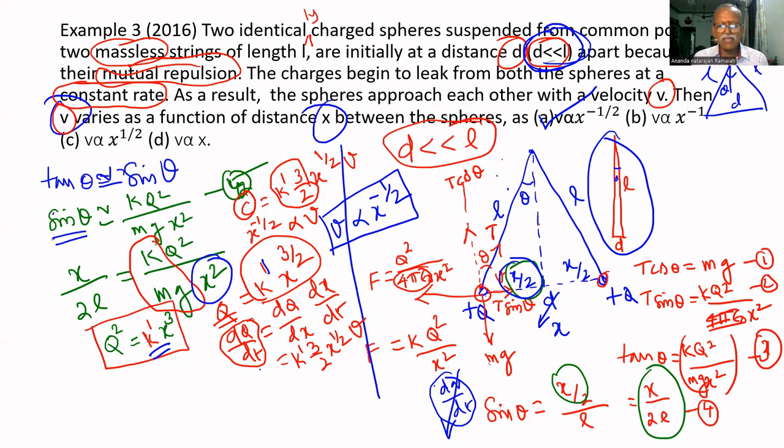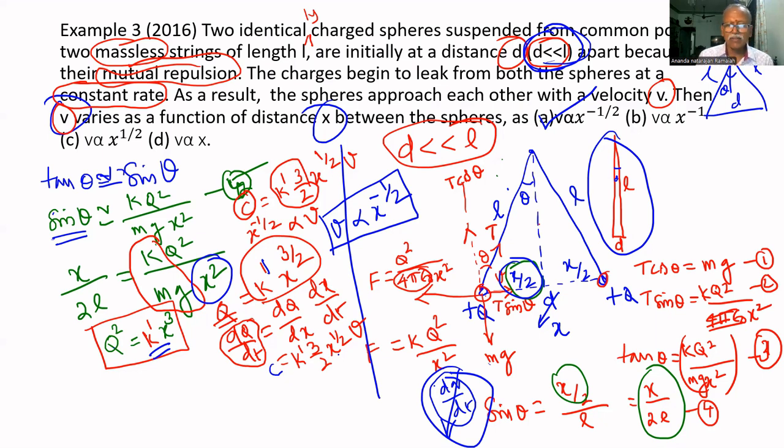If we differentiate this, we get dq by dt, because we want dq by dt, the rate of decrease of charge. That is constant. Let us assume that it is equal to C. But we cannot differentiate with respect to time on the right hand side directly. That's why dq by dx times dx by dt. dq by dx is 3 by 2 x to the power 1 by 2, since 3 by 2 minus 1 is 1 by 2. dx by dt is velocity.